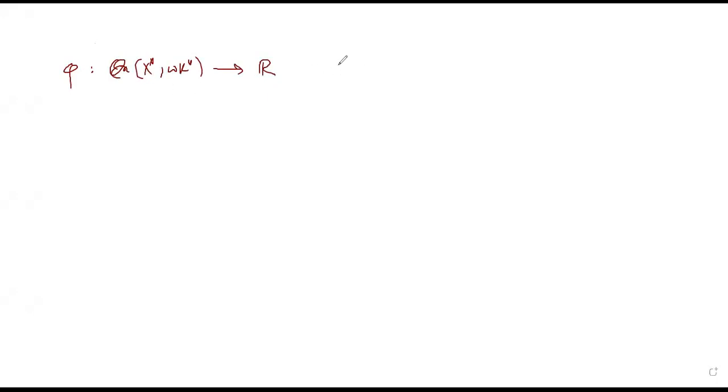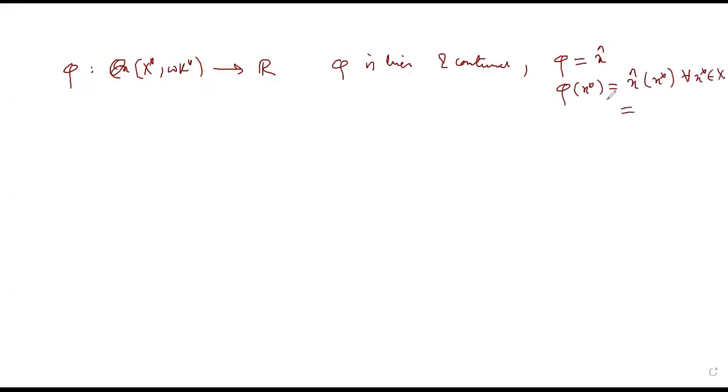such that phi is linear and continuous. I want to show that phi is of the type x bar. यानी मैं दिखाना चाहता हूँ phi of x star behaves as the same thing as x cap at x star for all x star belonging to X star. That means I want to show that phi of x star is the same thing as x star at x,